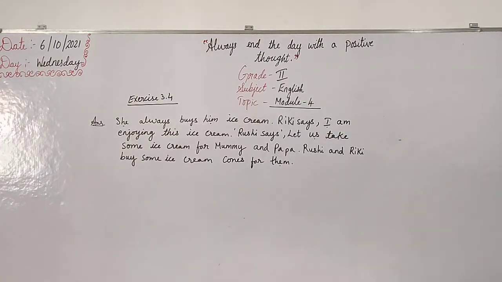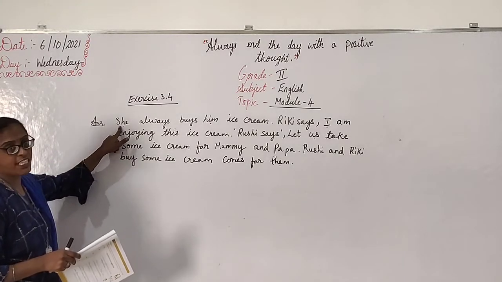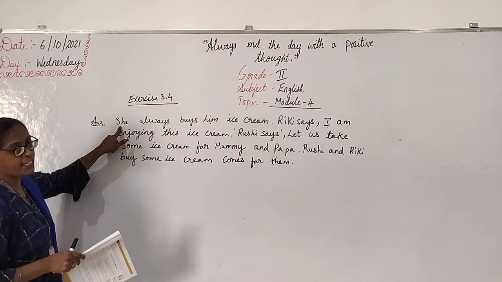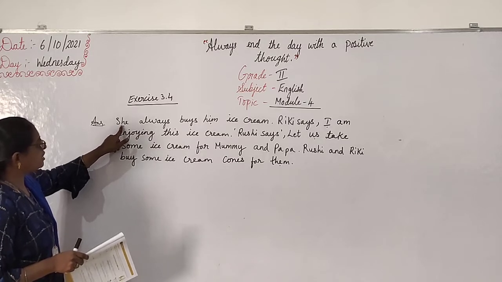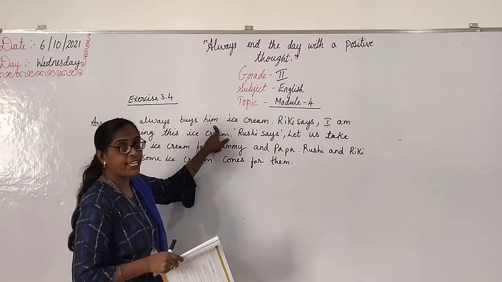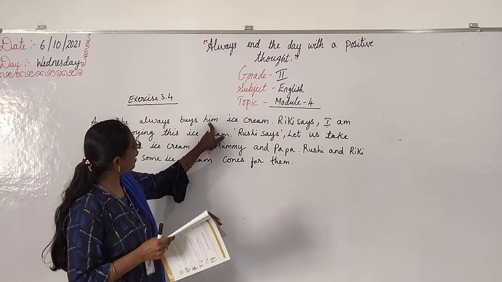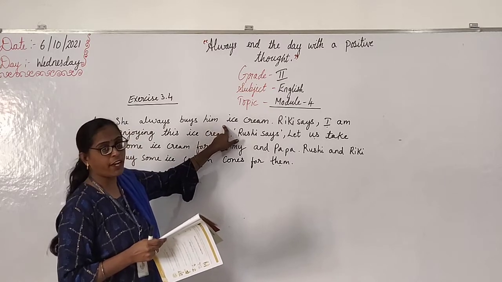See, I have already written on the board. Instead of Rushi, I have added she, okay? You have to write she instead of Rushi, because she is a girl. She always buys him, who? Ricky. There it is mentioned in the passage, Ricky. Instead of that, I have used him because he is a boy.